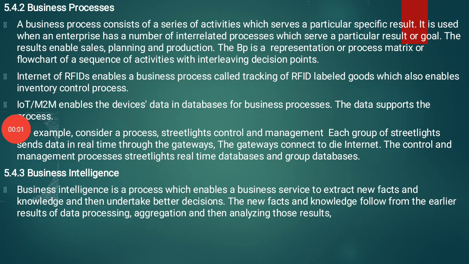Next, our concept is the business process. Business process, short form BP, consists of a series of activities which serves a particular specific result. By using this series of activities, we are identifying a particular specific result. It is used when an enterprise has a number of interrelated processes which serve a particular result or goal. So it is used in business.